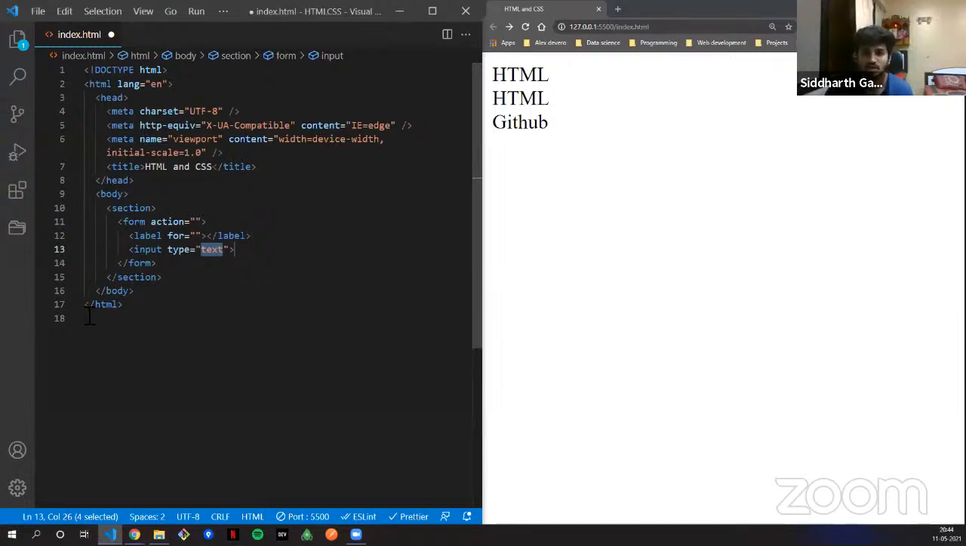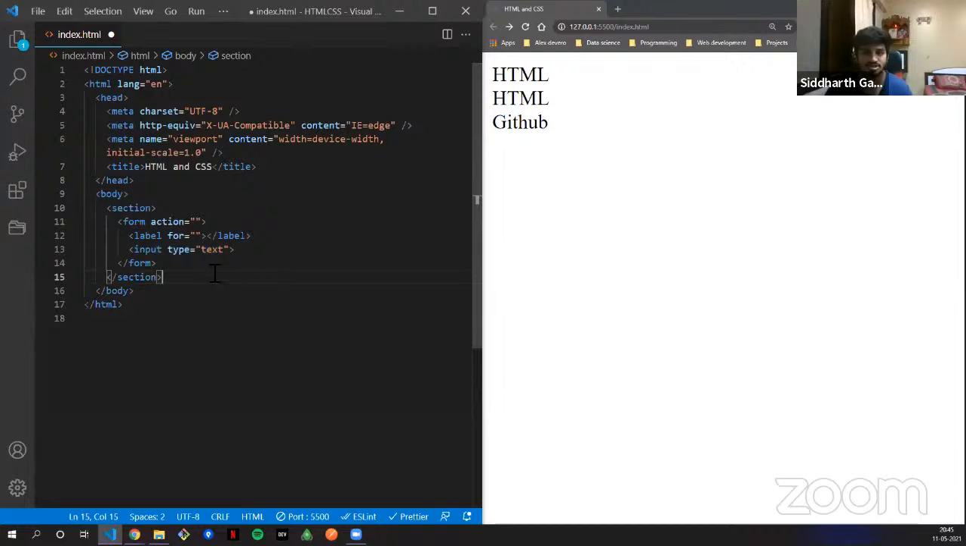Now inside the input tag. You remember I told you guys that not all tags have a closing. Input tag is one such example. Input tag does not have a closing. So input tag works this way only. This is just the input tag.